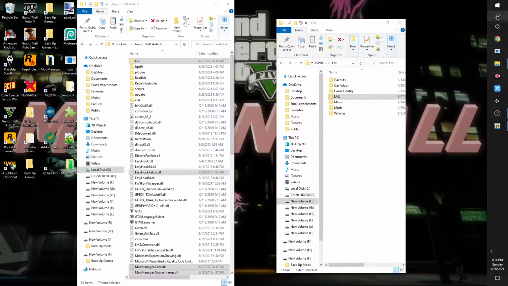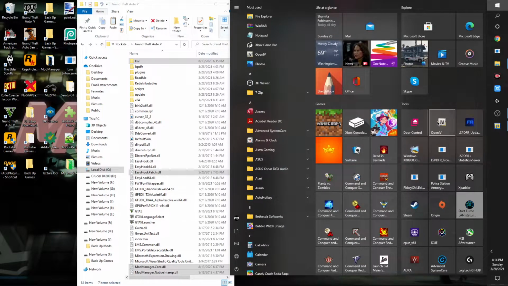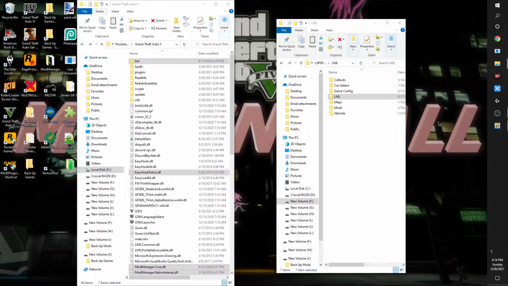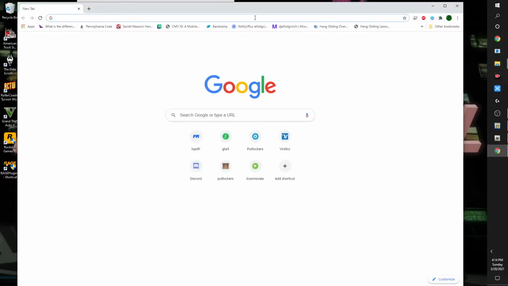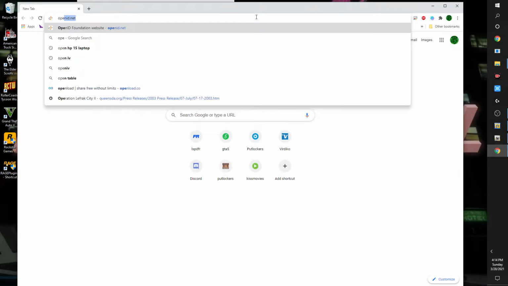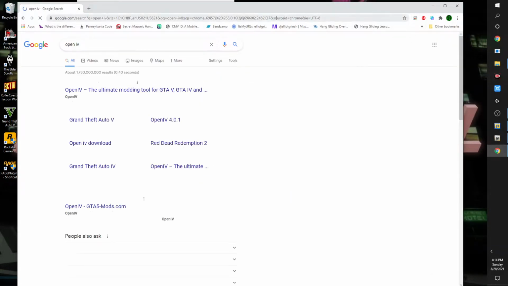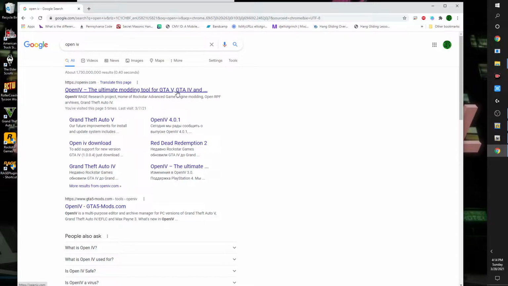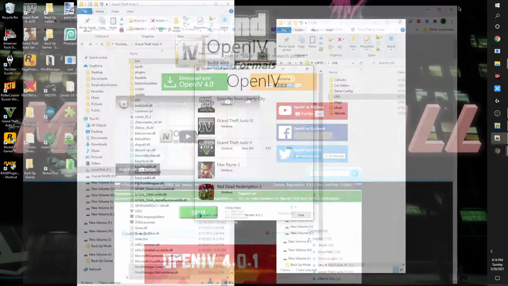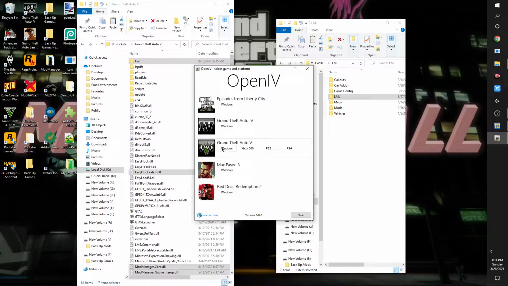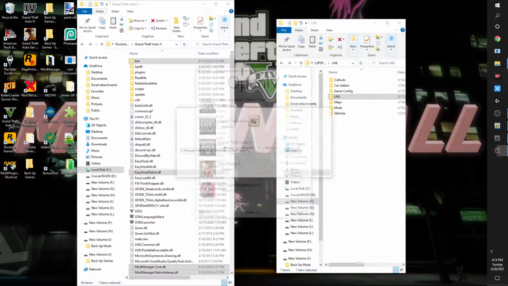need Open4, which is the standard modding tool, so you need to have that in your install already. But if you don't, just do a Google search, Open4. Okay, Open4 right there. So you download, we're at version 4.0, download that, install it, and you'll be here with the rest of us, all right?